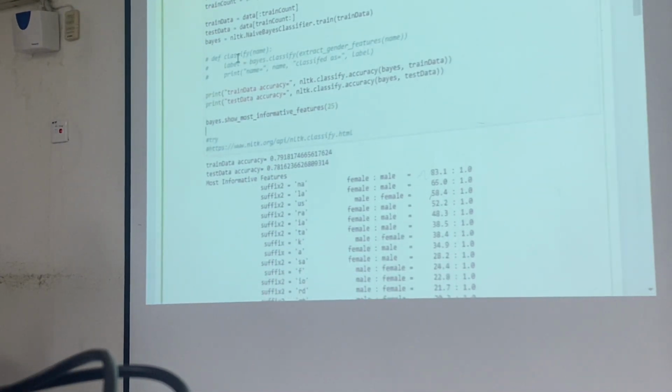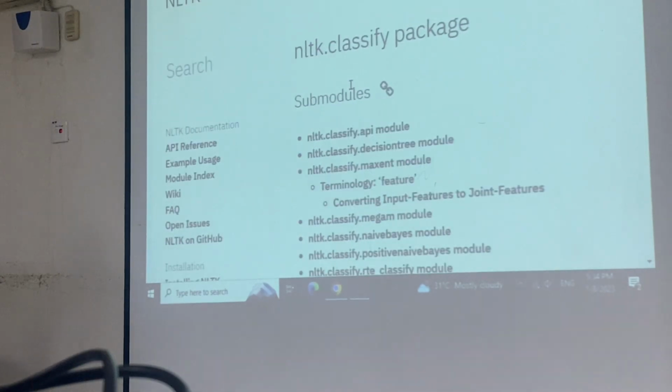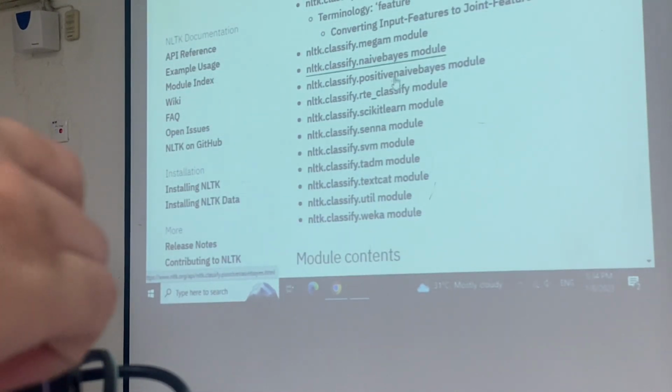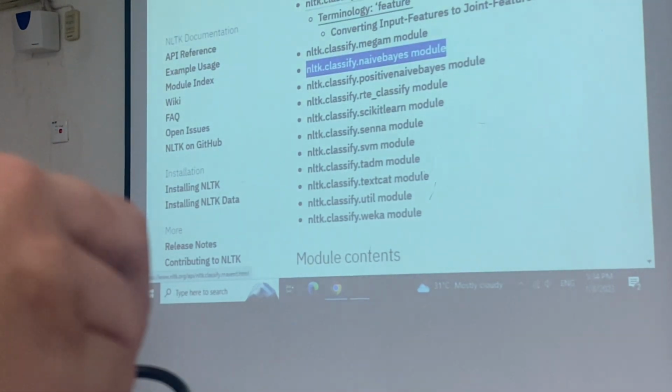Okay, so this naive Bayes is actually a probability-based algorithm. You will learn naive Bayes later. If you don't want to use naive Bayes, you can modify it. Just now we used this classify naive Bayes module here, right? So you can actually use decision tree.